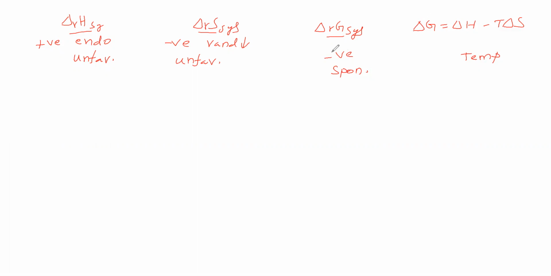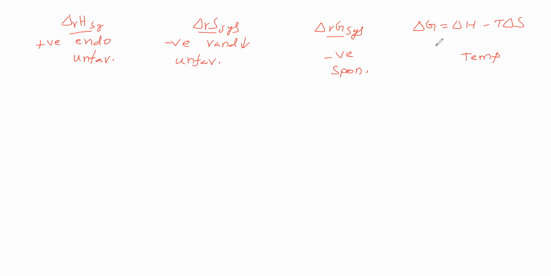If delta G comes out negative, then the process will be spontaneous. Whatever temperature you need, low, high, medium, very high, even zero, you can take it, such that delta G can be negative.